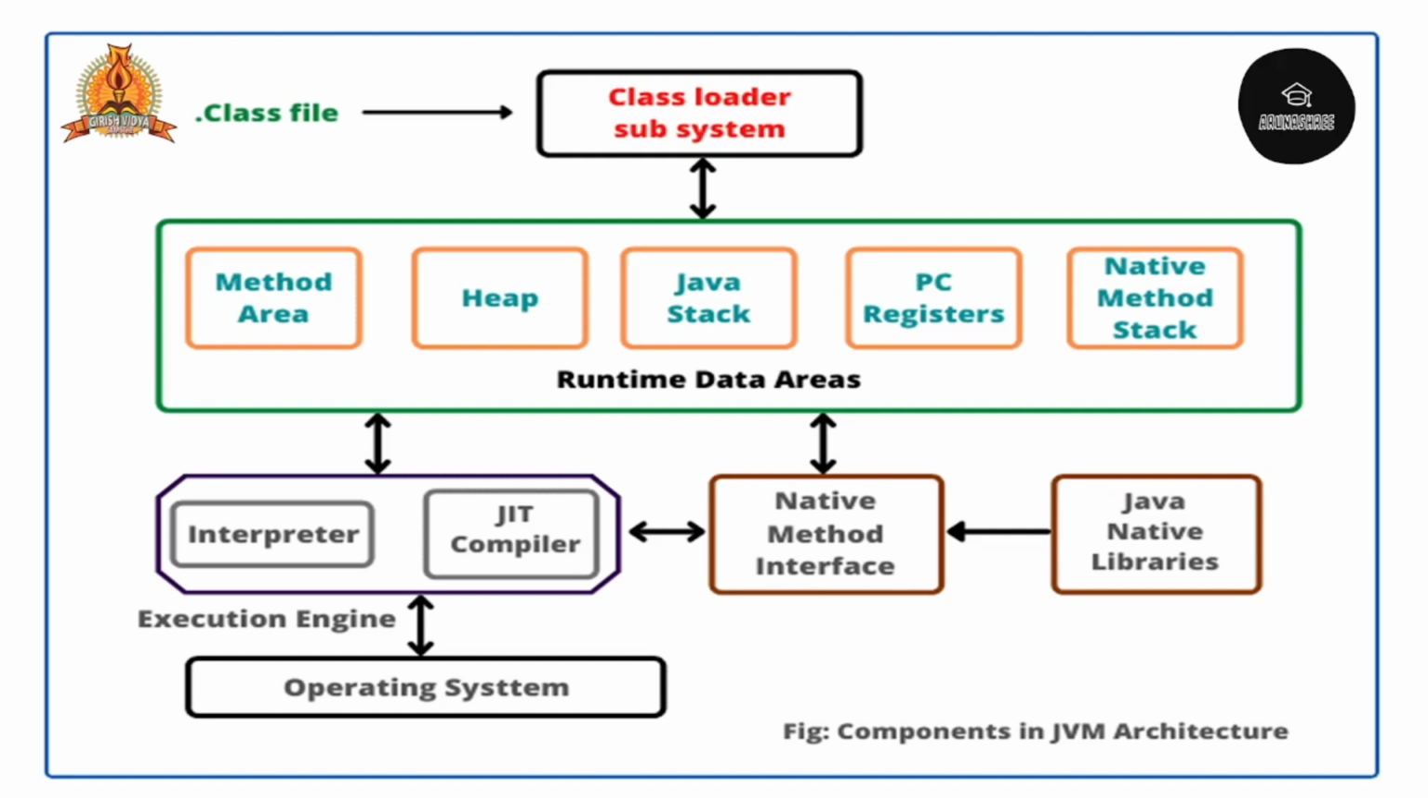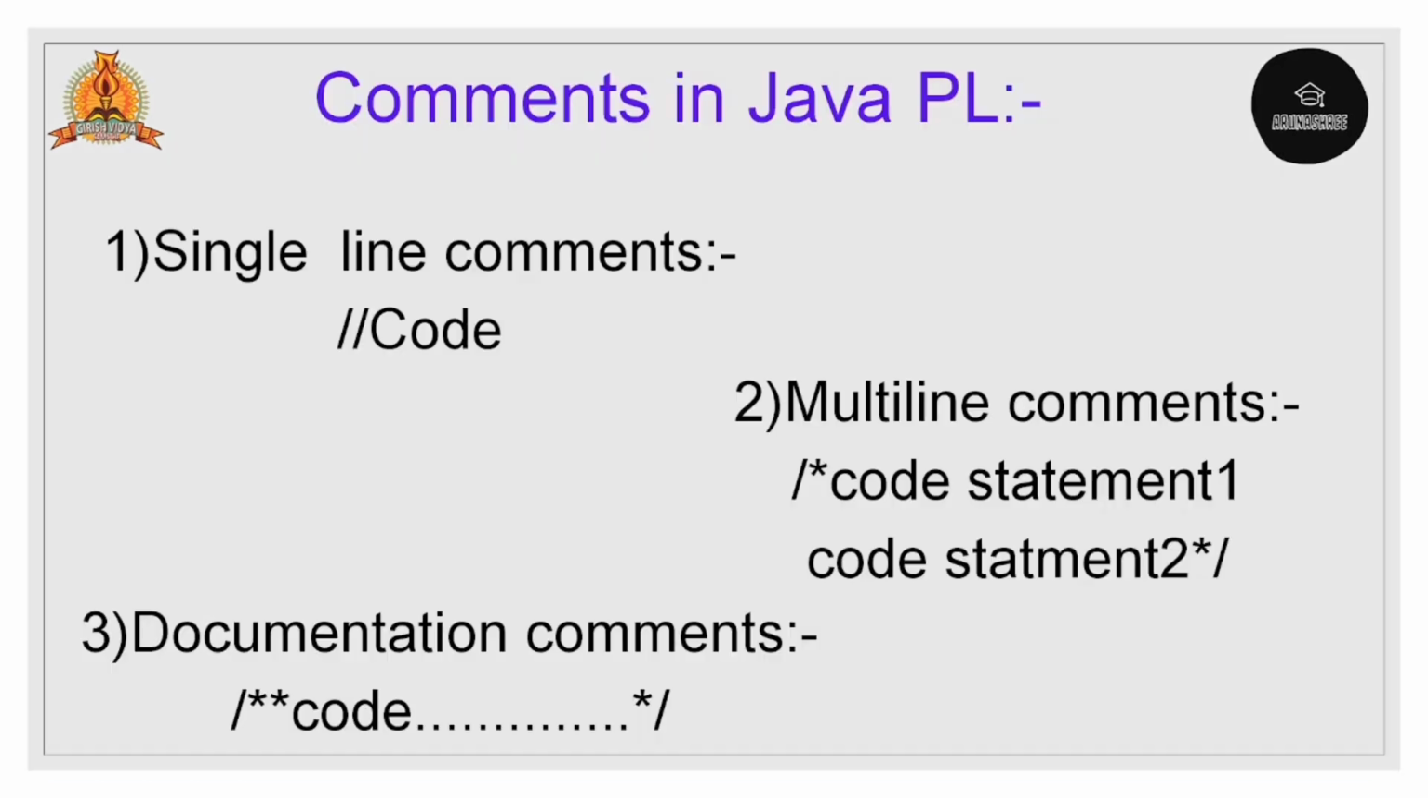So move on to the execution process. In this we are using the interpreter and the JIT compiler to execute the program. And in case any native methods like C and C++ are included in this data area, then at that time we are using the native method interface and the libraries. Then the output will be given to the operating system.